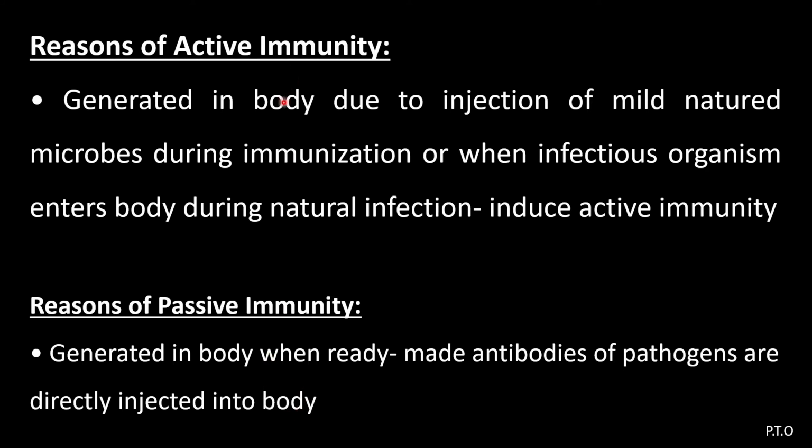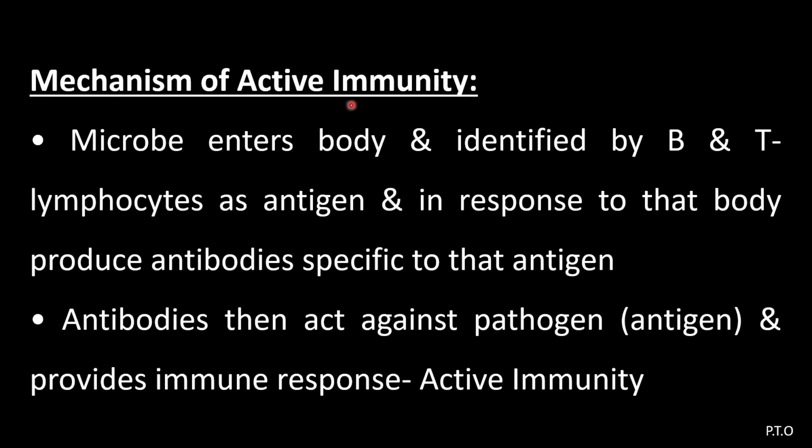So here, active immunity and passive immunity. In passive immunity, ready-made antibodies are injected into the body, and in case of active immunity, the antibodies are produced in our body. Mechanism of active immunity: microbes enter into the body and are identified by B and T lymphocytes as antigen, and in response to that, the body produces antibodies specific to that antigen. Antibodies then act against the pathogen, that is the antigen, and provide an immune response, and that is called active immunity.